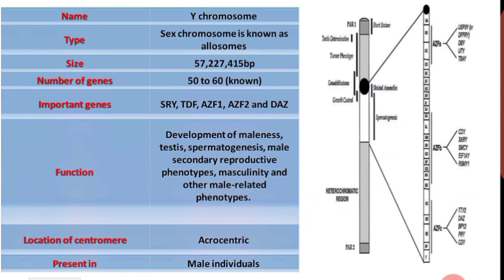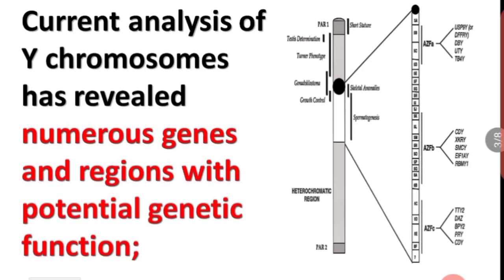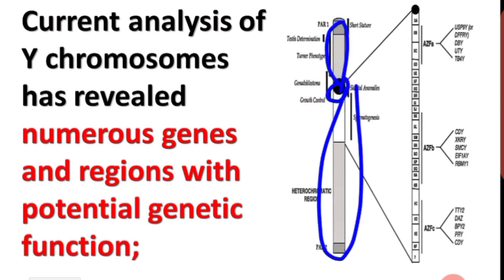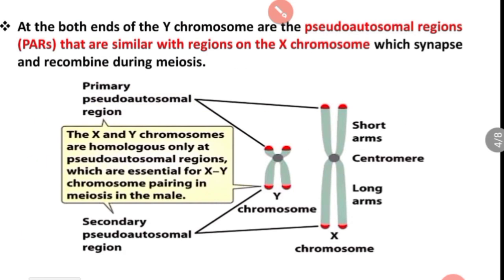And then what about the location of the centromere in the Y chromosome? Acrocentric. This is actually a centromere which is in the position of acrocentric. What about the individual? It produces Y chromosome. If the Y chromosome is present in a human, that induces maleness, right? Current analysis of the Y chromosome has revealed numerous genes and regions with potential genetic function on the Y chromosome. With the help of the current analysis, scientists discovered a lot of potential genes functioning on the Y chromosome, right?